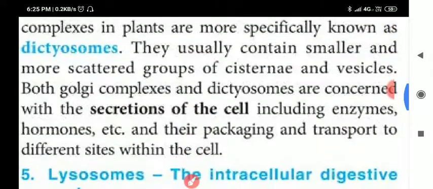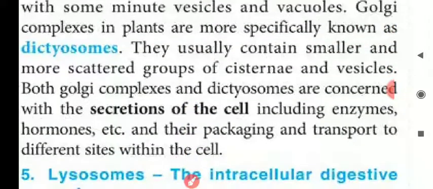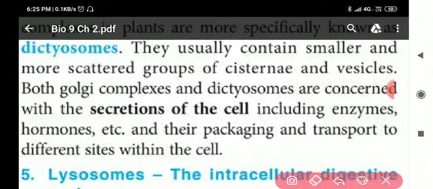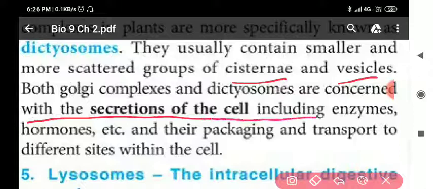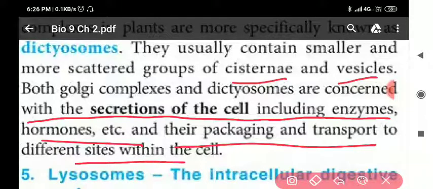Next, they usually contain smaller and more scattered groups of cisternae and vesicles. Now this is the function of the Golgi complex: secretion of the cell including enzymes, hormones, etc., and their packing and transport to different sites within the cell.